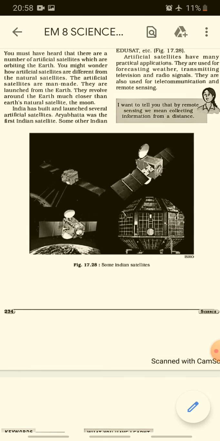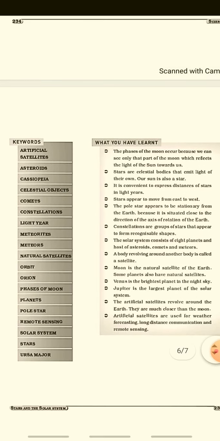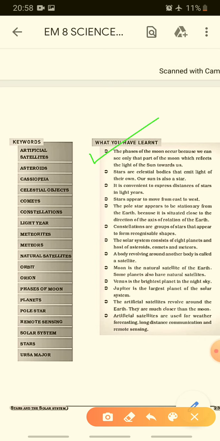Now let us discuss a few points from this chapter, what we have learned. The phases of the moon occur because we can see only that part of the moon which is reflecting the sunlight toward earth. First of all, the moon does not have its own light. Even the planets do not have their own light. They do not twinkle. Stars are celestial bodies that emit light of their own, and even the sun is a star. It is convenient to express distances of stars in light years. The distance between the earth and the stars can be known through light years.